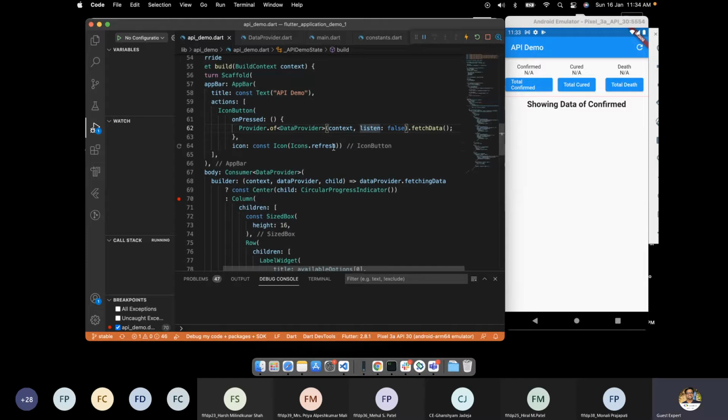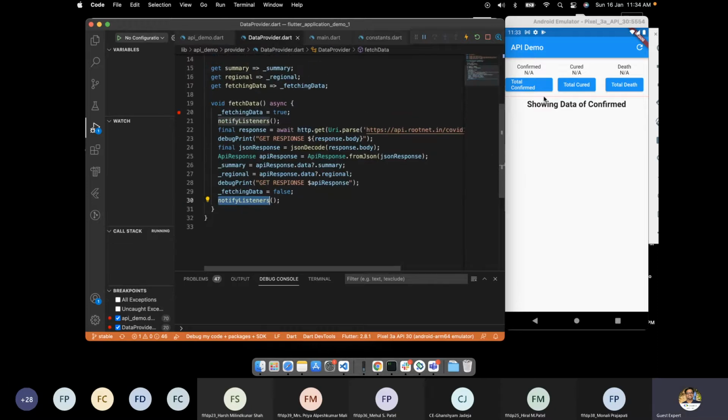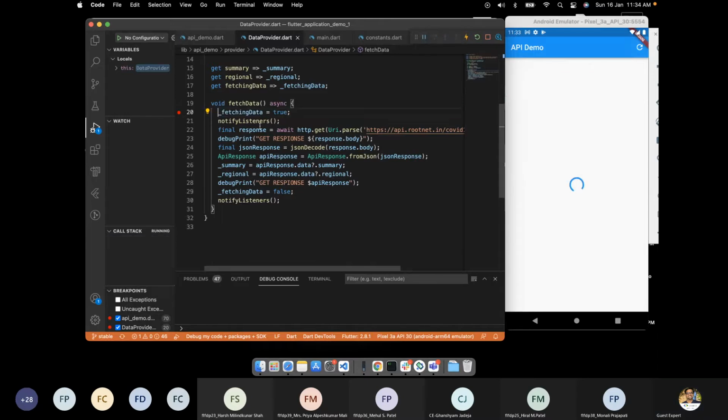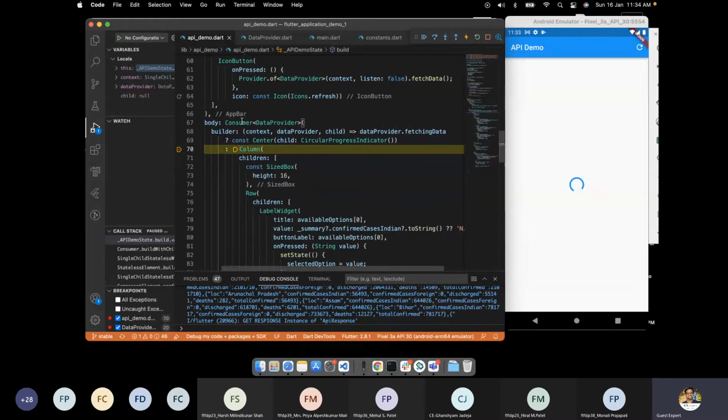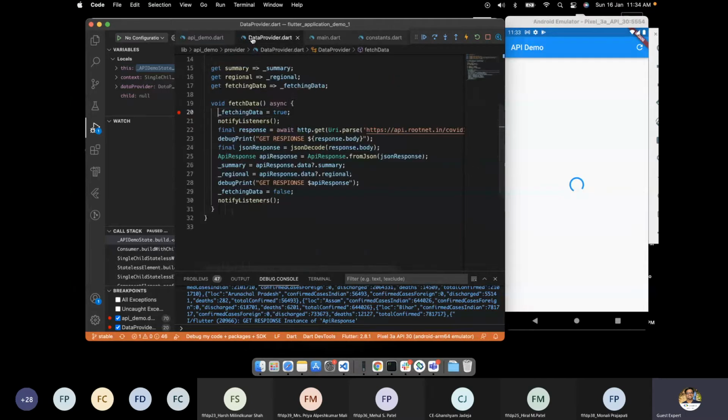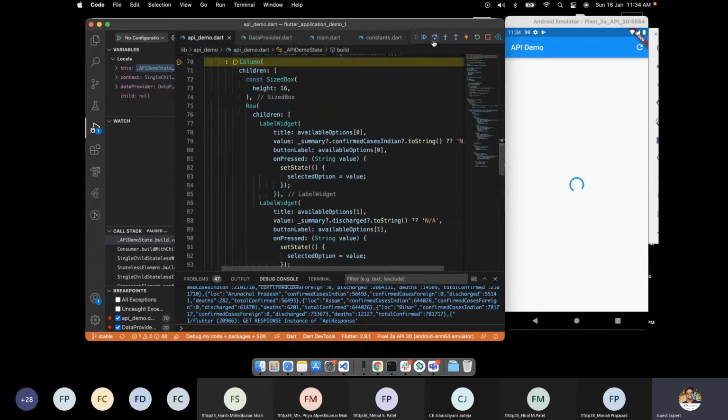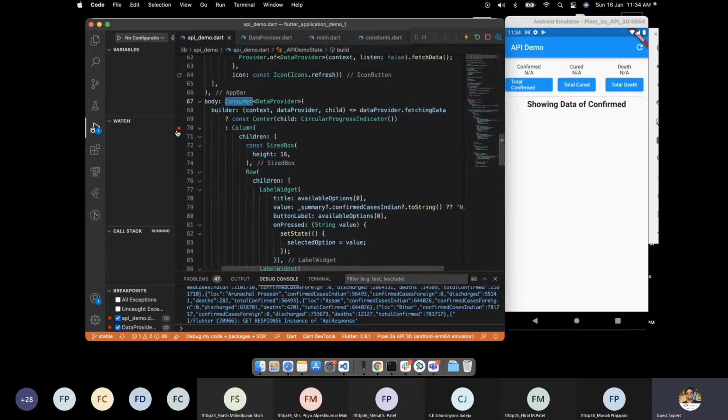So now as we see, as soon as I click on this button, it will actually call this method, fetching data. Now it calls the notify listeners. Here we have the consumer, which is listening to that event. So that's why we got this circular progress indicator. And as soon as we got the data, we again call notify listeners, which works almost like setState. It notifies whomsoever is listening, and then it will rebuild the stuff. So the data is getting rebuilt.